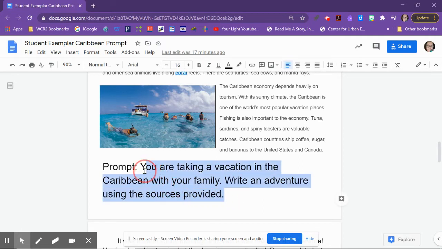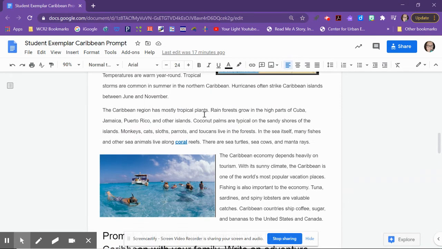So the prompt is: you are taking a vacation in the Caribbean with your family, write an adventure using the sources provided. So you need to make sure that whatever you're drafting, whether it be drafting the story using the organizer we've done together or drafting a story based off of your own organizer and your own ideas, either way, you still need to be writing about taking a vacation in the Caribbean with your family, writing an adventure using these sources.